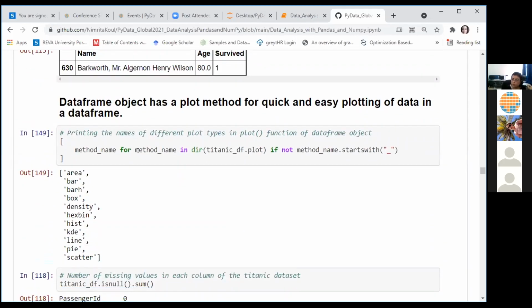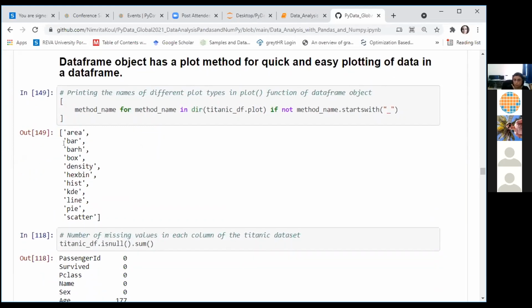The plot method, which is built into the data frame, supports a lot of types of plots. We have an area plot, a bar plot, a horizontal bar plot, a box plot, and so on. Using this code, you can see what methods you have available for plotting using your data frame directly without using Matplotlib explicitly.